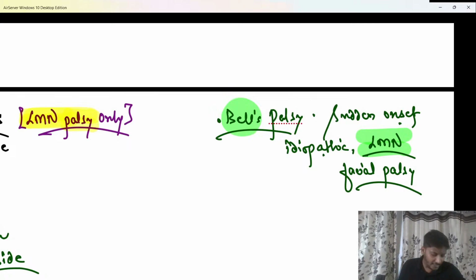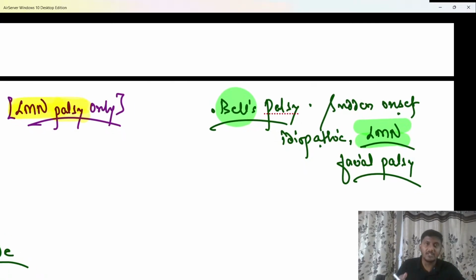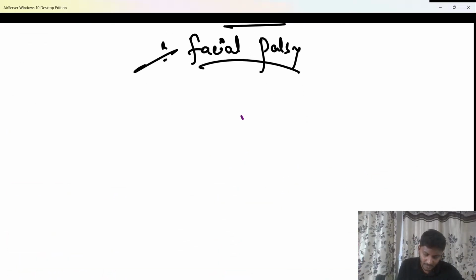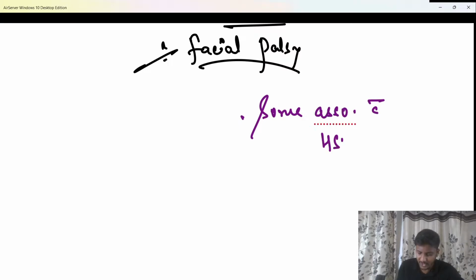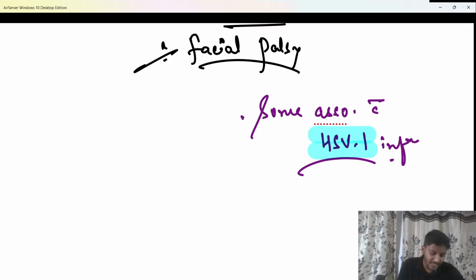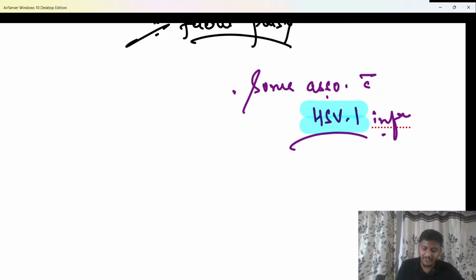Some cases of Bell's palsy have been associated with HSV, beta. What is HSV1? That is herpes simplex virus 1 infection. Some of the cases are associated with HSV1 infection, and that's the reason acyclovir has been added in the treatment, but that is only effective if you start giving acyclovir within 72 hours of symptom onset, beta. Otherwise there is no use of giving acyclovir.